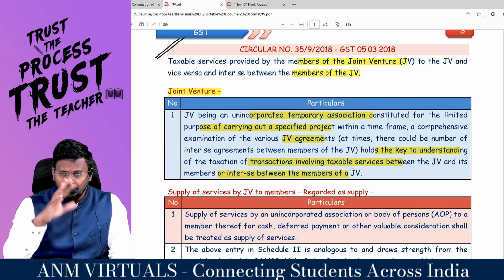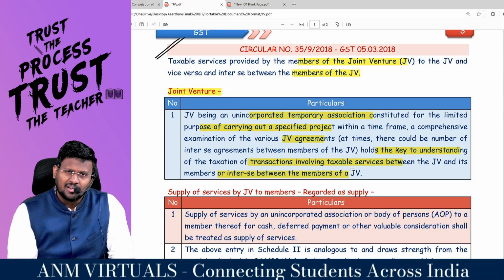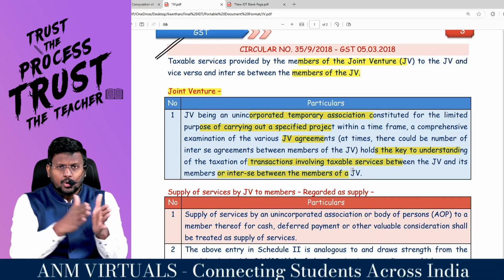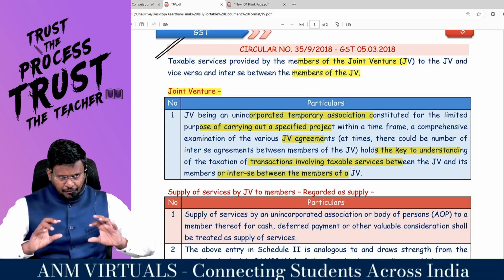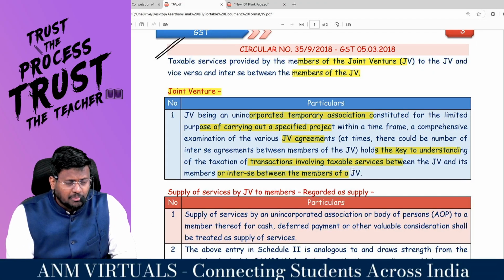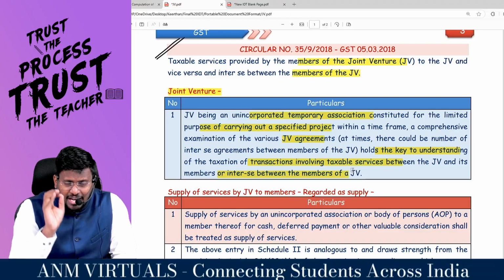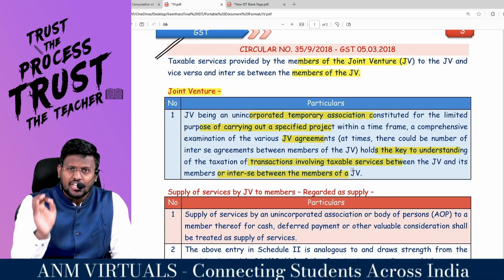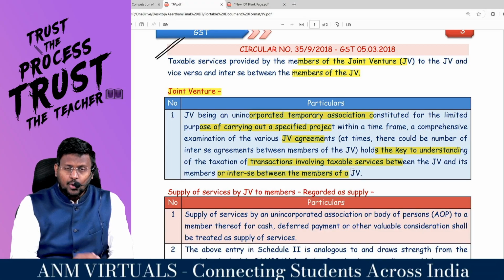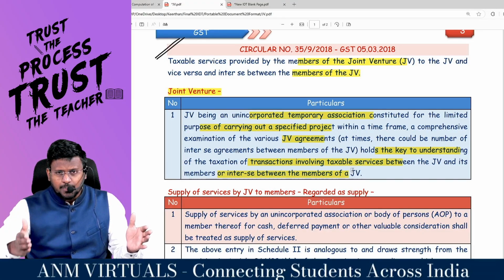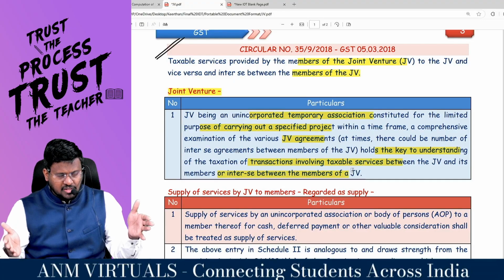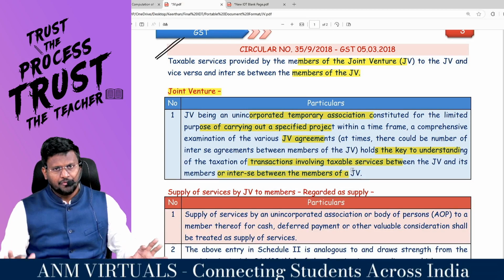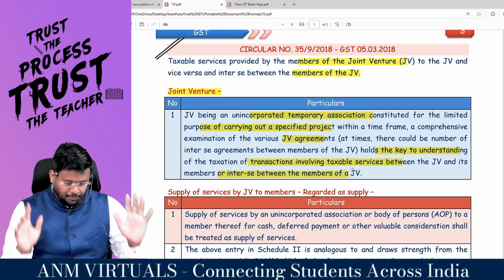We can't say, for every joint venture, that any services provided by the joint venture to the member, or by the member to the joint venture, are taxable. First of all, the circular starts with wording that we have to read every joint venture and understand its terms and conditions. Only then can we say whether services provided by the joint venture to the members, or members to the joint venture, will tantamount to supply or not. First, understand the joint venture.